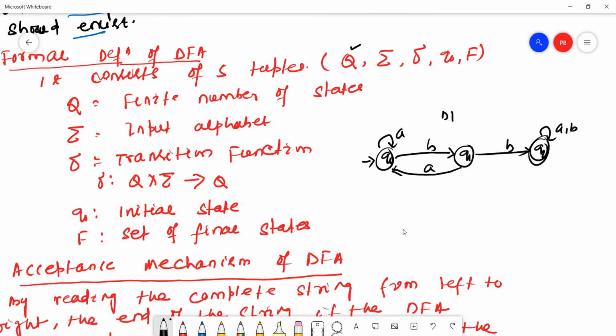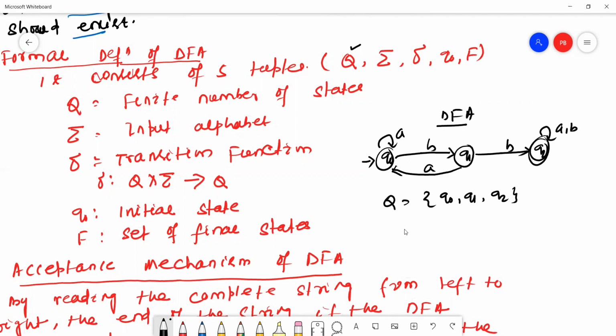This is my DFA because every state has exactly one transition on each input alphabet. So Q equals the finite set of states: Q0, Q1, Q2.